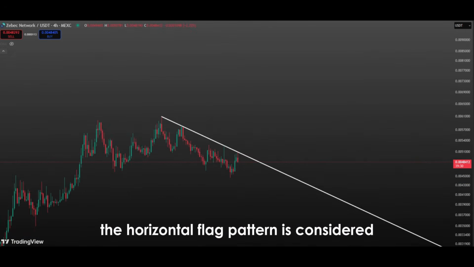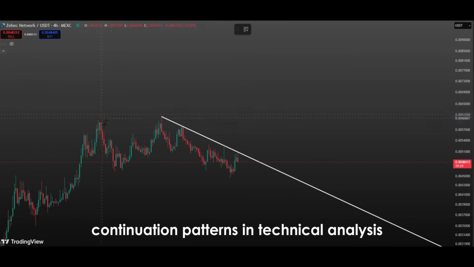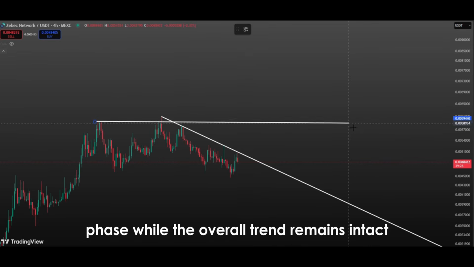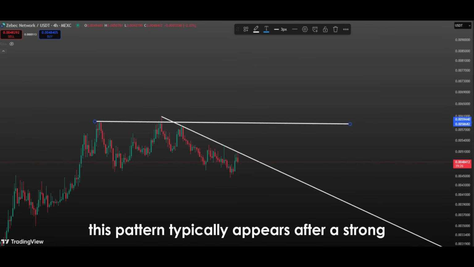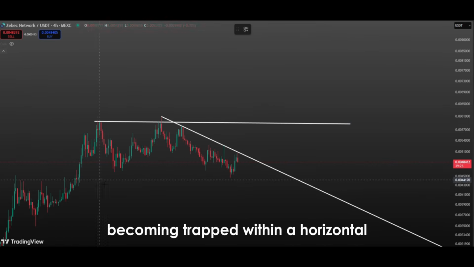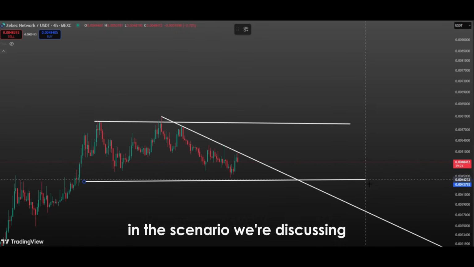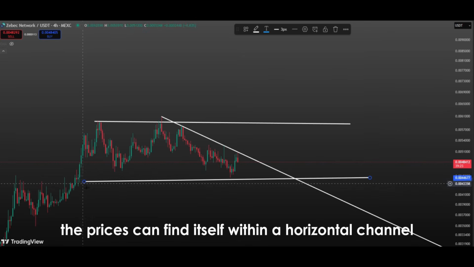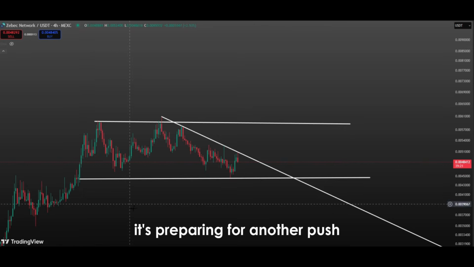The horizontal flag pattern is considered one of the most reliable continuation patterns in technical analysis, indicating that the price has entered a short-term consolidation phase while the overall trend remains intact. This pattern typically appears after a strong upward movement and is characterized by the price becoming trapped within a horizontal or slightly sloped range, as if gathering strength. In the scenario we're discussing, after a notable upward move, the price has confined itself within a horizontal channel, moving in a way that suggests it's preparing for another push.